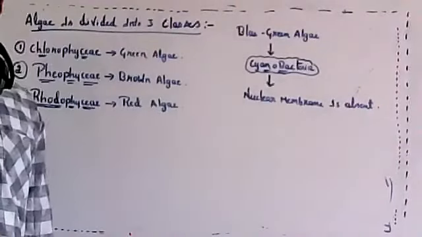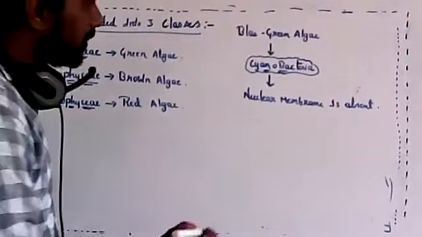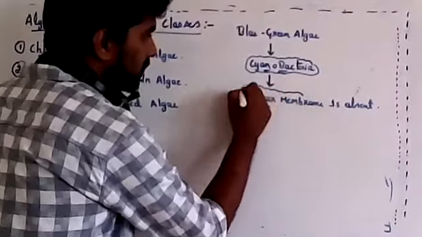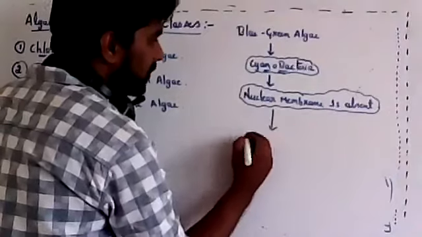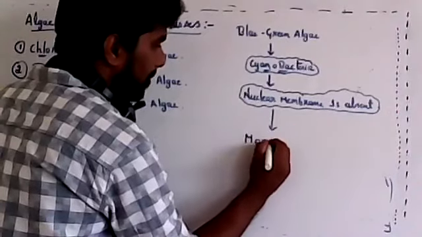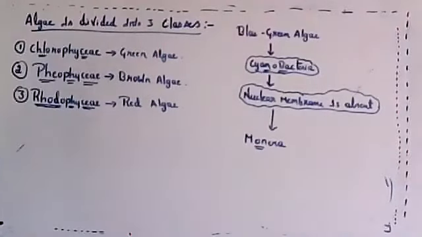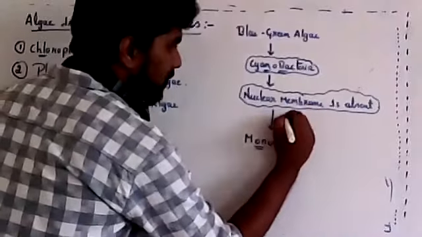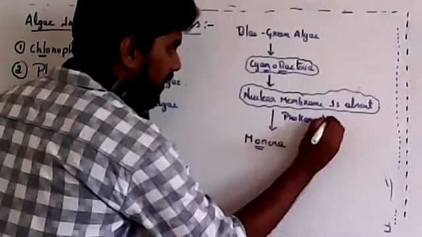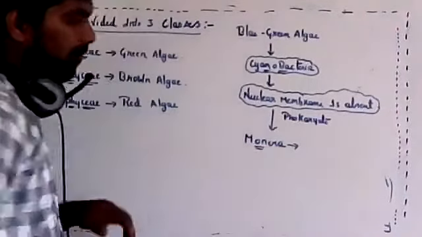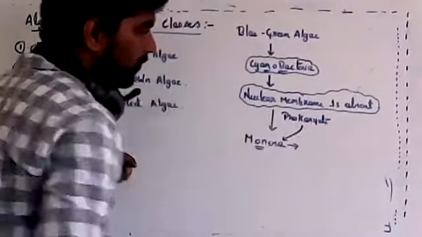Shilpa asked the question, what about blue-green algae? Wherever nuclear membrane is absent, that organism is classified under Monera. When nuclear membrane is absent, it is considered a prokaryote. So cyanobacteria is considered under Monera. Prokaryotes are put into Monera.